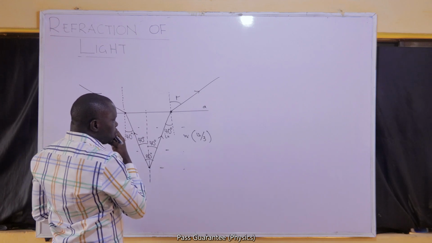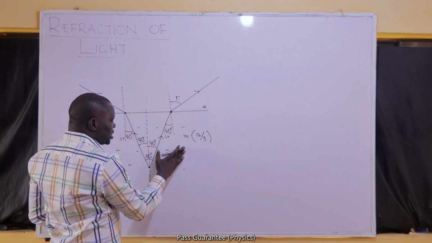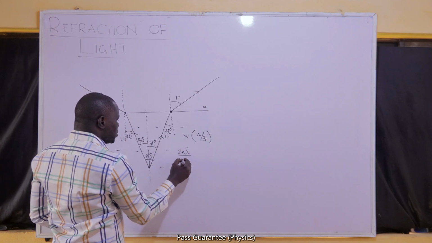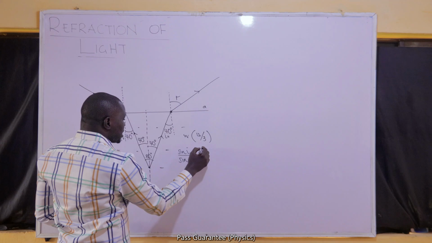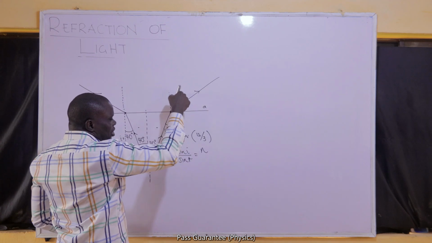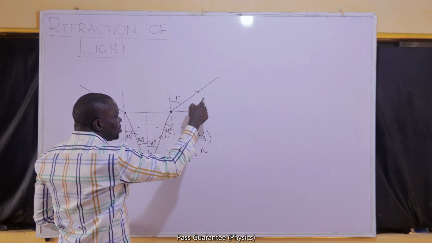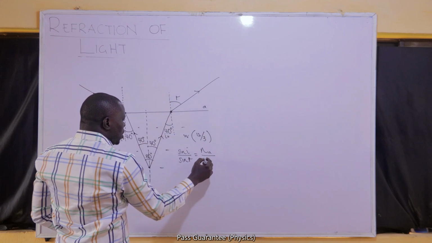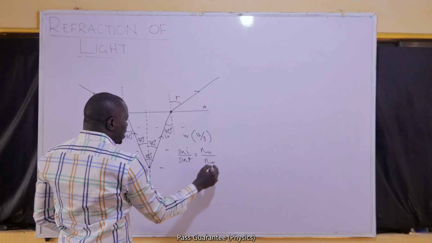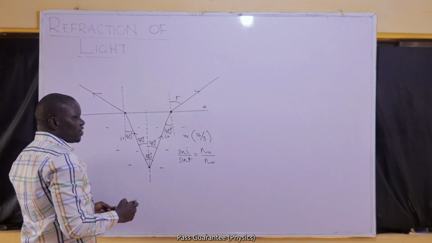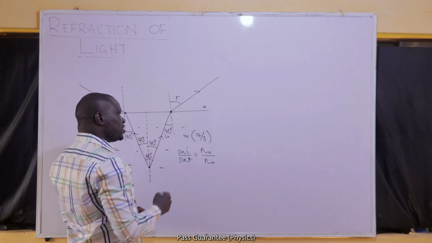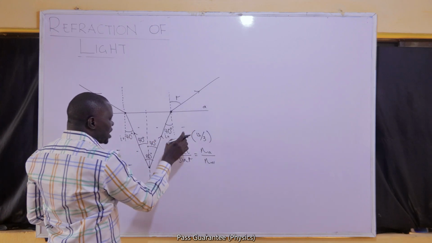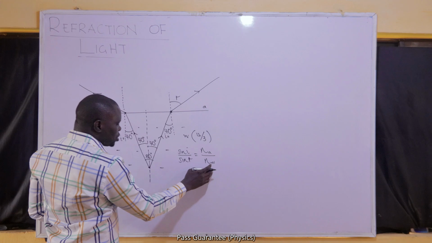So to find this refraction, I will write my Snell's law. Snell's law is sine I over sine R is equal to the refractive index of the medium where refraction is, that's the refractive index of air, all over the refractive index of water. Not the refractive index of up or down. The refractive index of the medium that has the refraction must always be up. The refractive index of the medium that has the incidence must always be down.